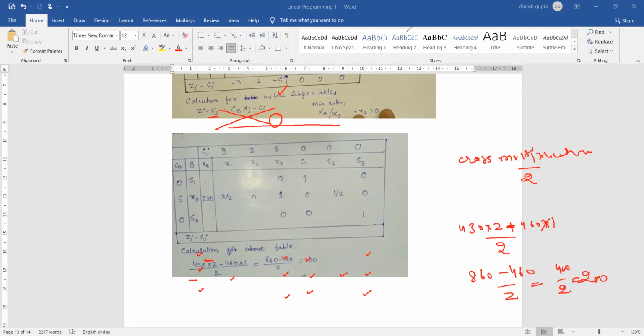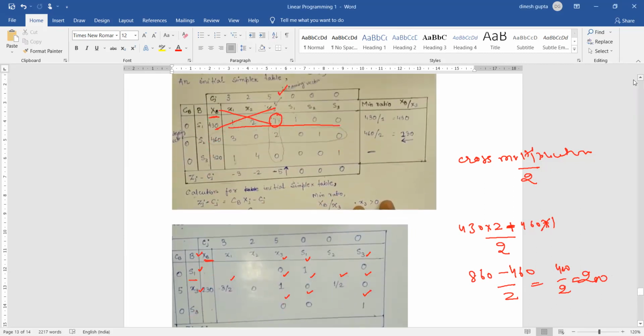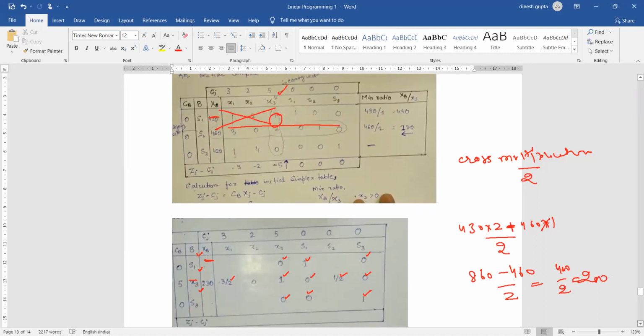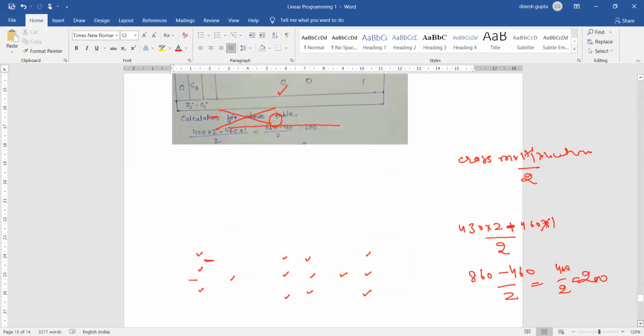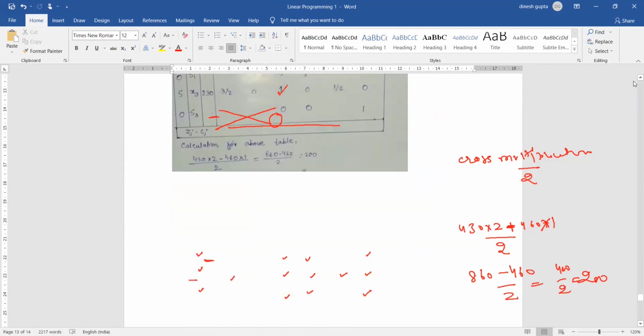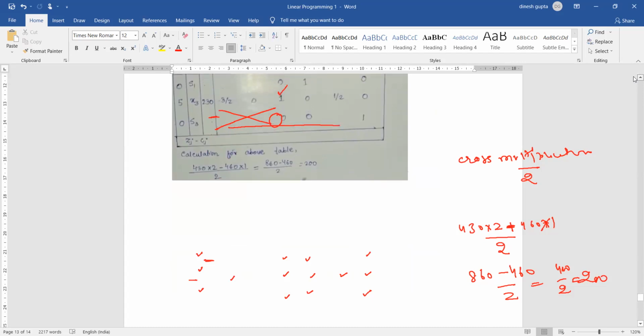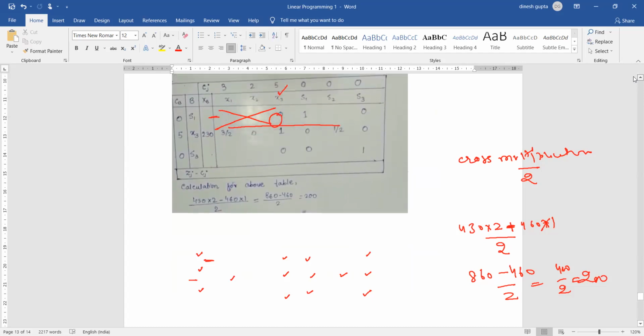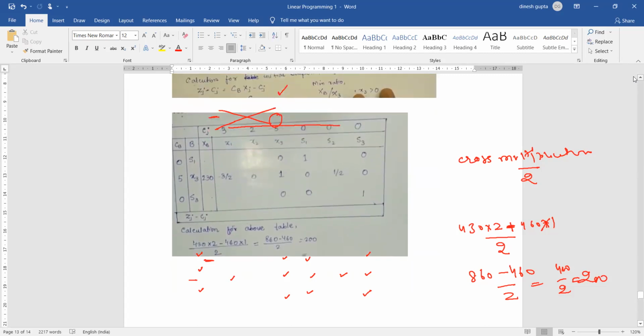So let's check, is 200 the value coming in there? We will see that value from the bottom. It is showing 100, so I need to check what went wrong. It is 200. Perhaps 100 was written there by mistake. It is 200. As you can see, the result is 200.